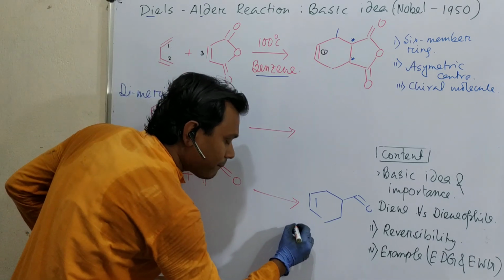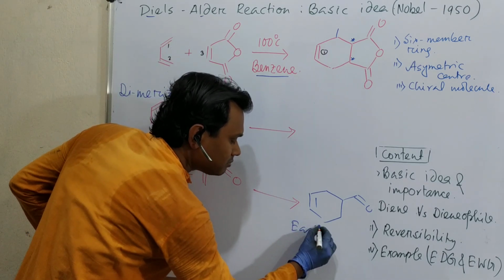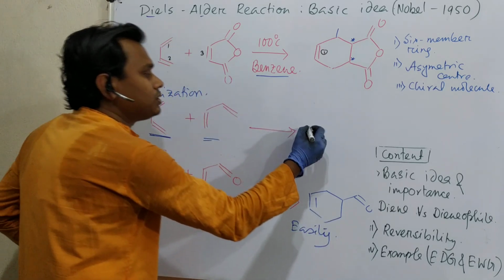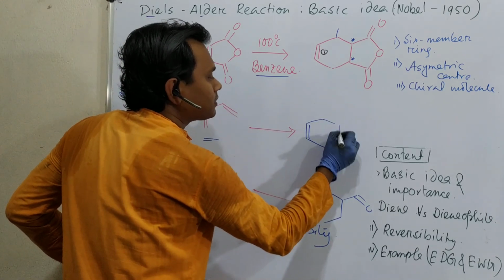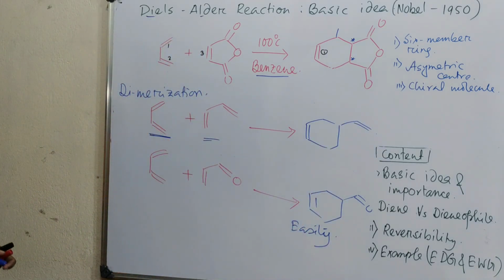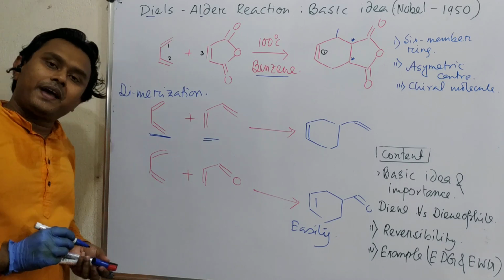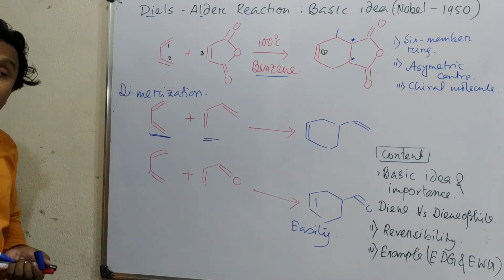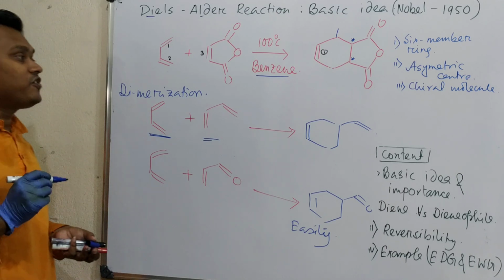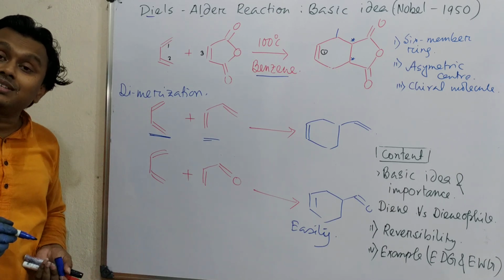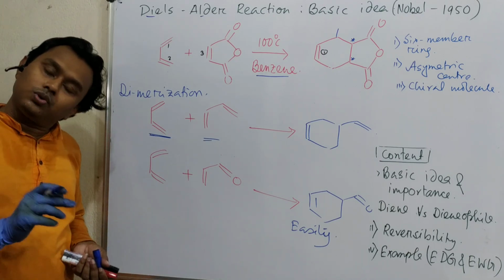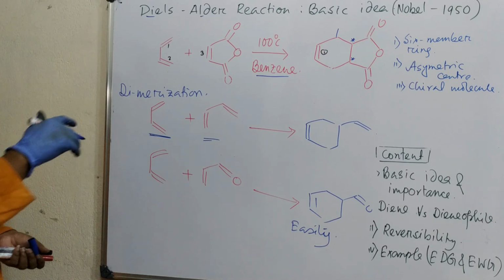So this is more facile compared to this one. Some reactions are quantitative, meaning the energetics match so efficiently that the reaction results in quantitative yield, and in some cases it results in endo-exo, which we will come to in the next video.